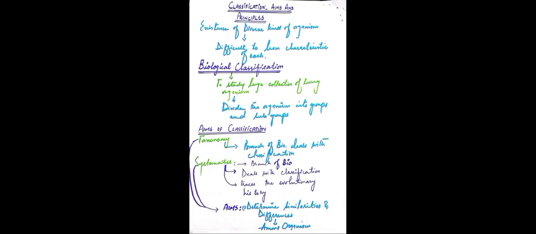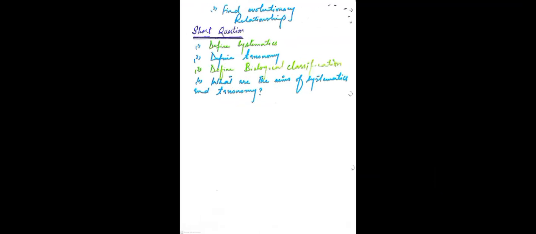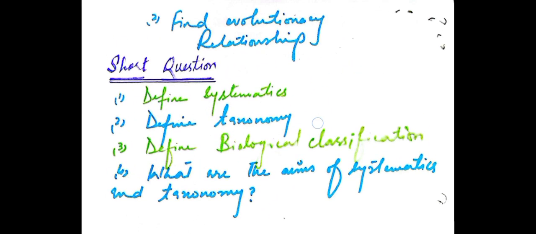And the second one is to find the evolutionary relationship. The relationship in the past with other living organisms is the second aim of both branches. The second purpose of both branches is that we find out and trace out the evolutionary relationship of the living organisms.